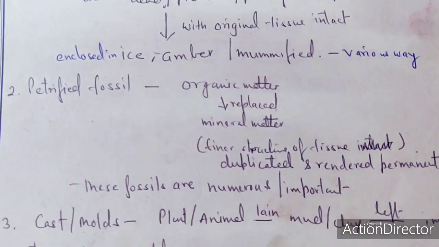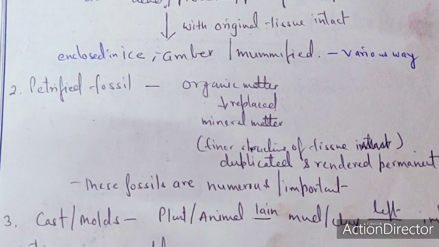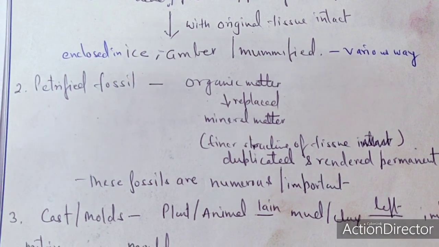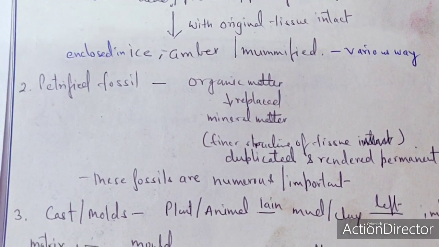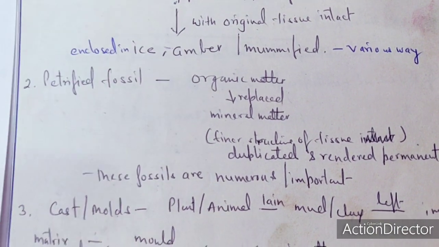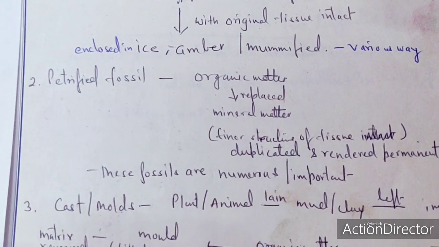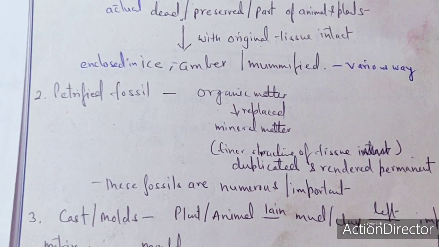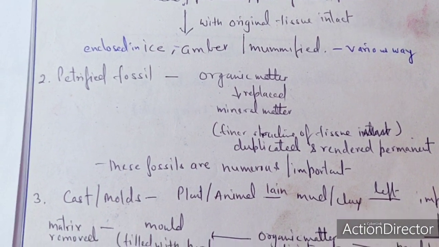So this technically comes from the organic one, which remains in the mineral material; जो organic material था उसने mineral material में जब गिरा, उसका print वहां पर बन गया. That means this is a duplicate structure, which becomes rendered permanent. So this is called the petrified fossil.